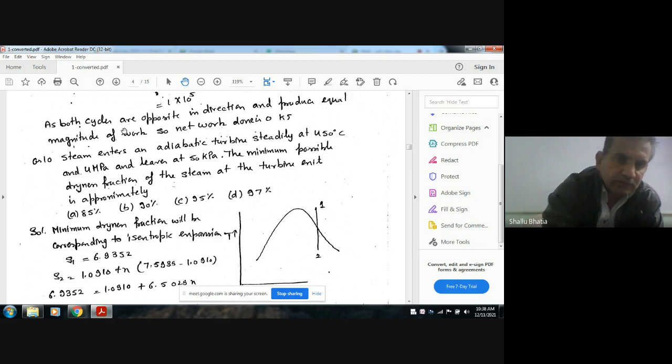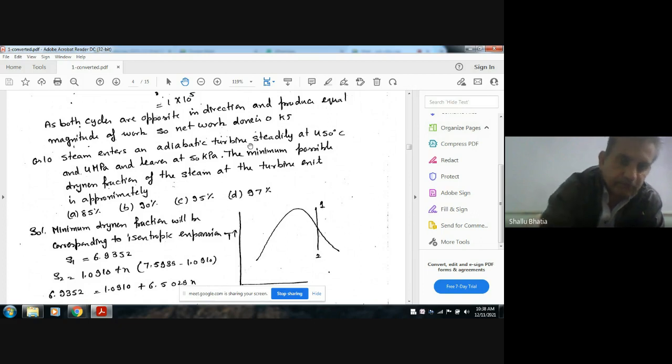So steam is entering at 4 MPa, 450 degrees Celsius, and leaves at 50 kPa. For the minimum dryness fraction, the process will be isentropic. Otherwise, if the process is not isentropic, the dryness fraction will be more.